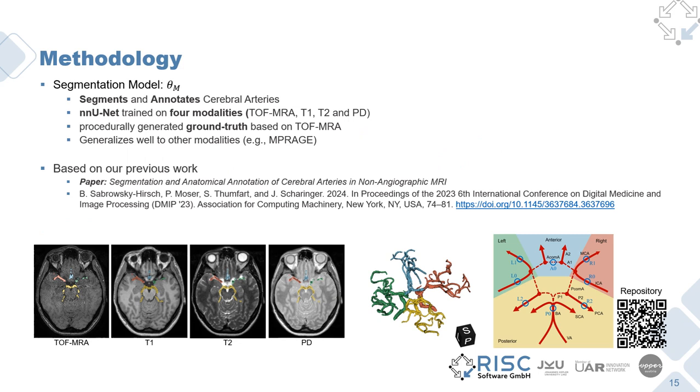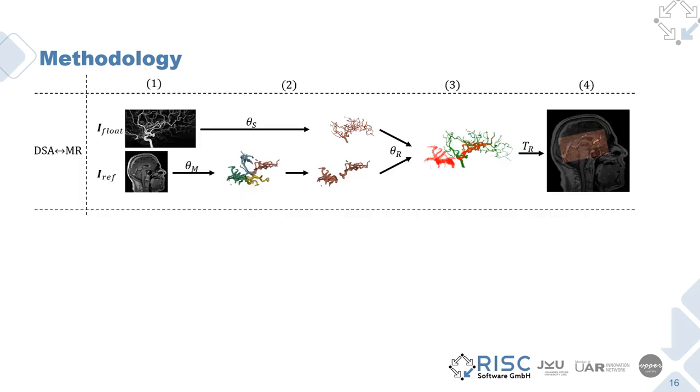Some details on the segmentation model Theta_M. The model was trained to segment cerebral arteries and annotate the regions left, right, anterior, and posterior. We trained an nnU-Net model to segment any of the four modalities, which are time-of-flight MRA, T1, T2, and PD. For this method, we used procedurally generated ground truth based on time-of-flight MRA. While the method was not specifically trained on MPRAGE images, it generalizes well to the modality. More details can be found in our publication of the method and our repository, where we share the model and code. With this, we conclude the discussion of our method for a clinical use case of DSA to MPRAGE registration.